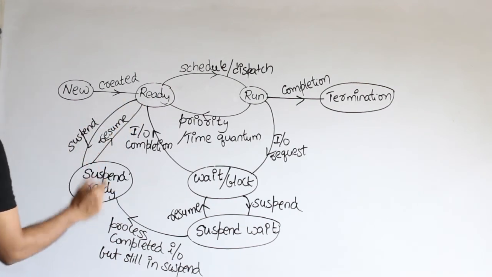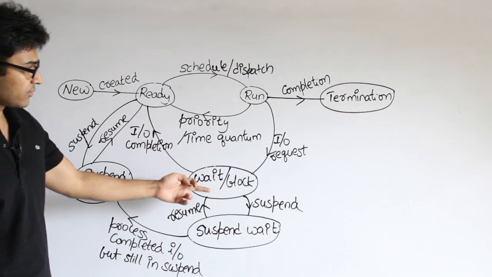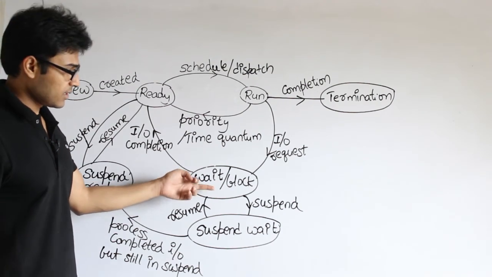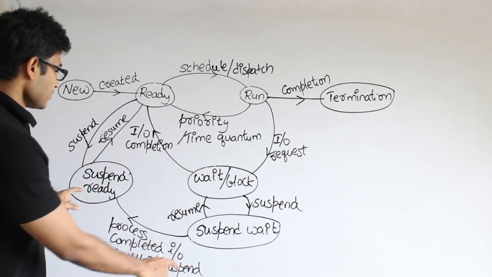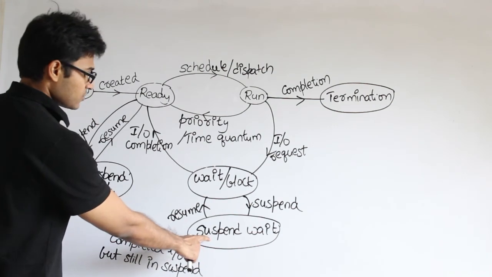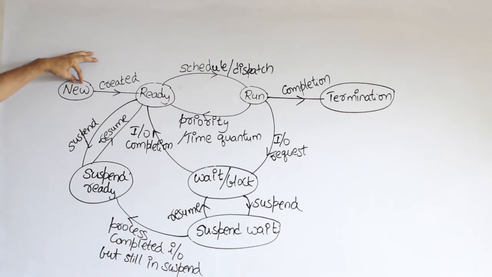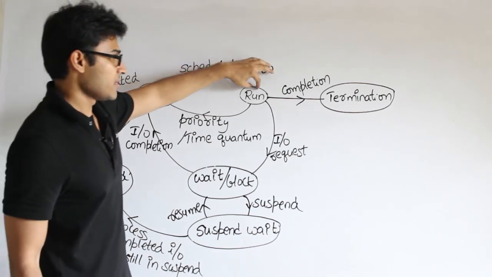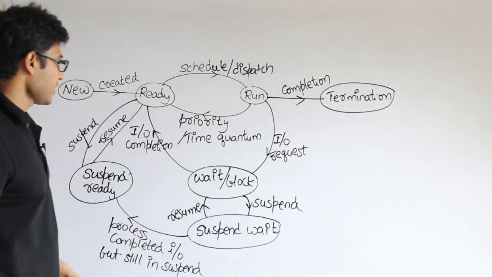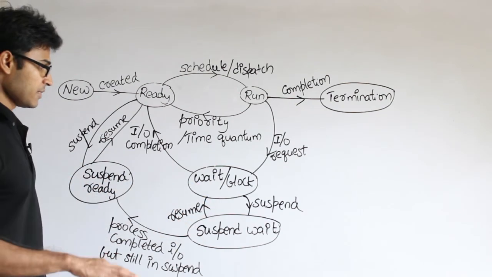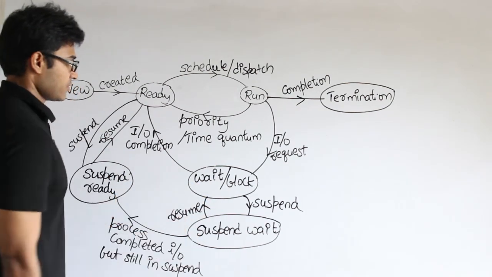Similarly, if the pushing is occurring from the wait or block state, then they will go to suspend wait. These two, suspend wait and suspend ready, are in the secondary memory, while ready and wait or block are in the main memory, right?